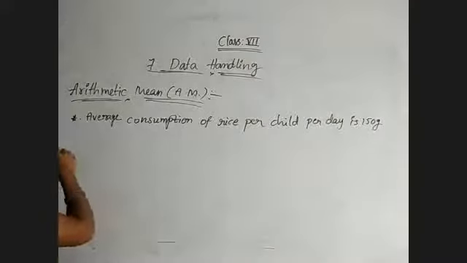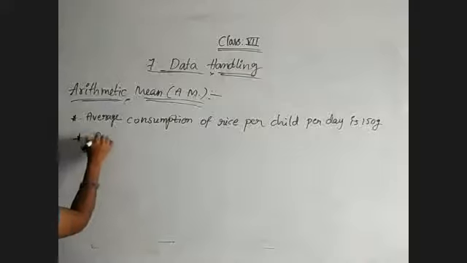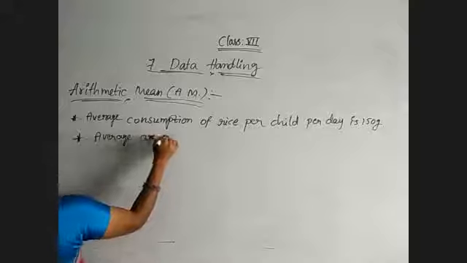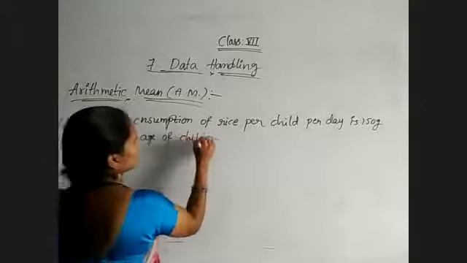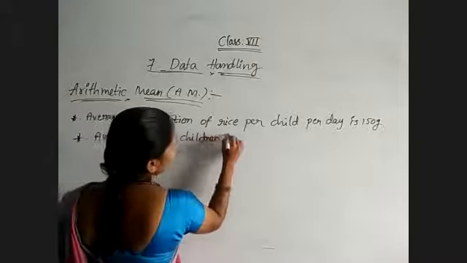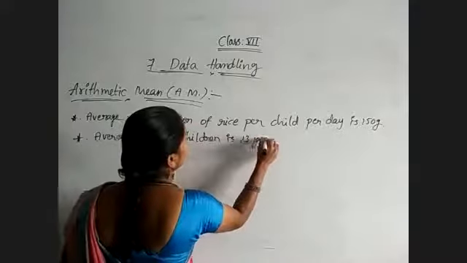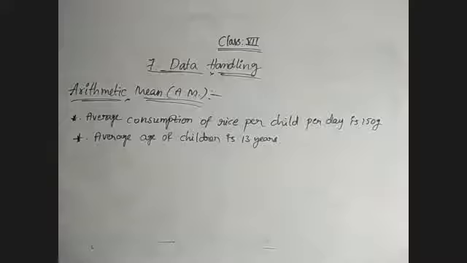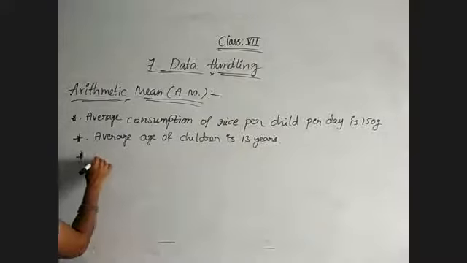Average age of children is 13 years. Average height of children is 135 centimeters.